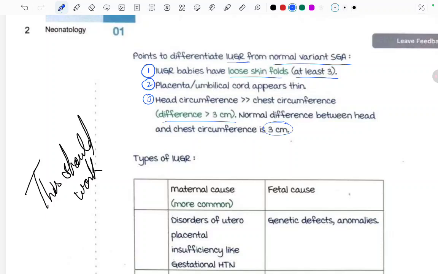So in a normal baby, when we measure the head circumference and the chest circumference, head circumference is usually more, and the normal difference is around 3 centimeters. But in IUGR babies, the head circumference will be more than the chest circumference, and the difference will be more than 3 centimeters. Okay, so this is how we differentiate. IUGR babies will have skin folds, the placenta and the umbilical cord are thin, and the head circumference is more than 3 centimeters larger than the chest circumference.